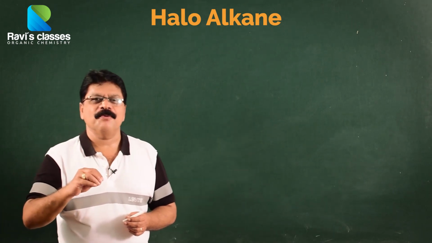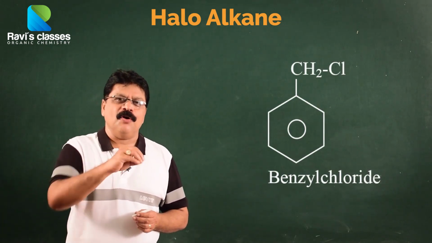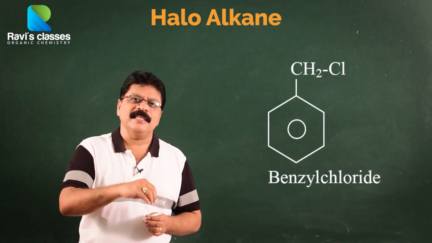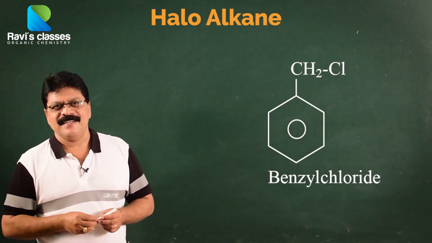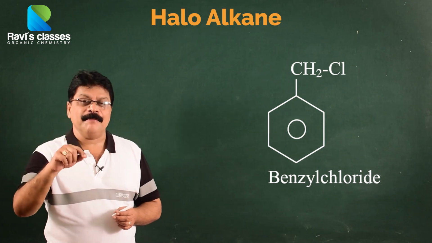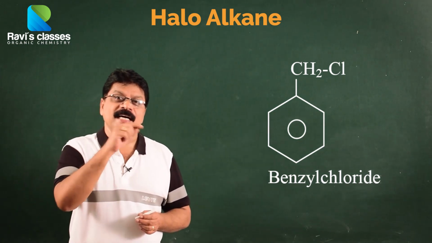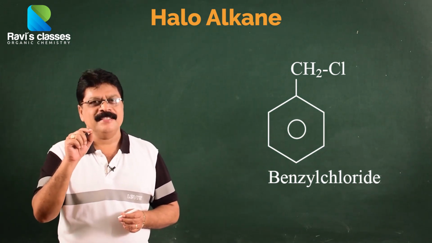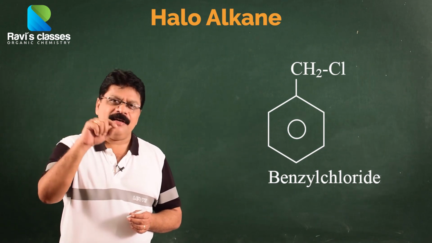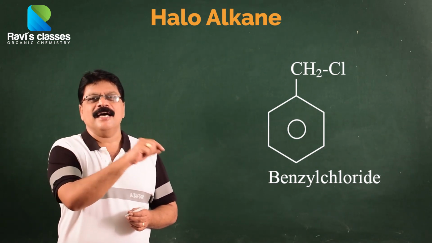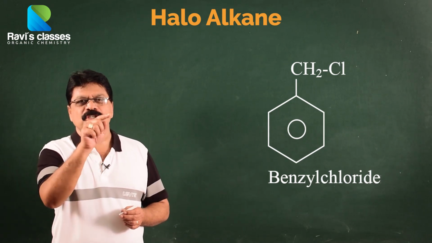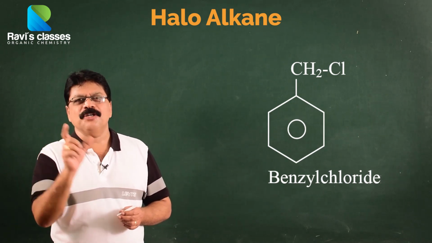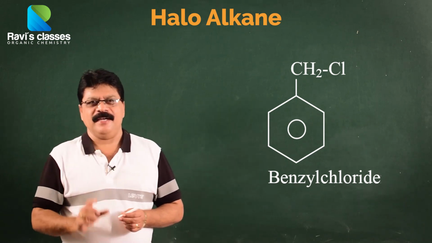Another category of compound is, we already know, if the chlorine is on the benzene ring, we call it chlorobenzene. If it is bromine, you call it bromobenzene. But if it is an alkyl halide, that is, the halogen is on an alkyl carbon, but the alkyl carbon also has a benzene ring, such as benzene-CH2Cl, such a compound is called benzyl chloride.